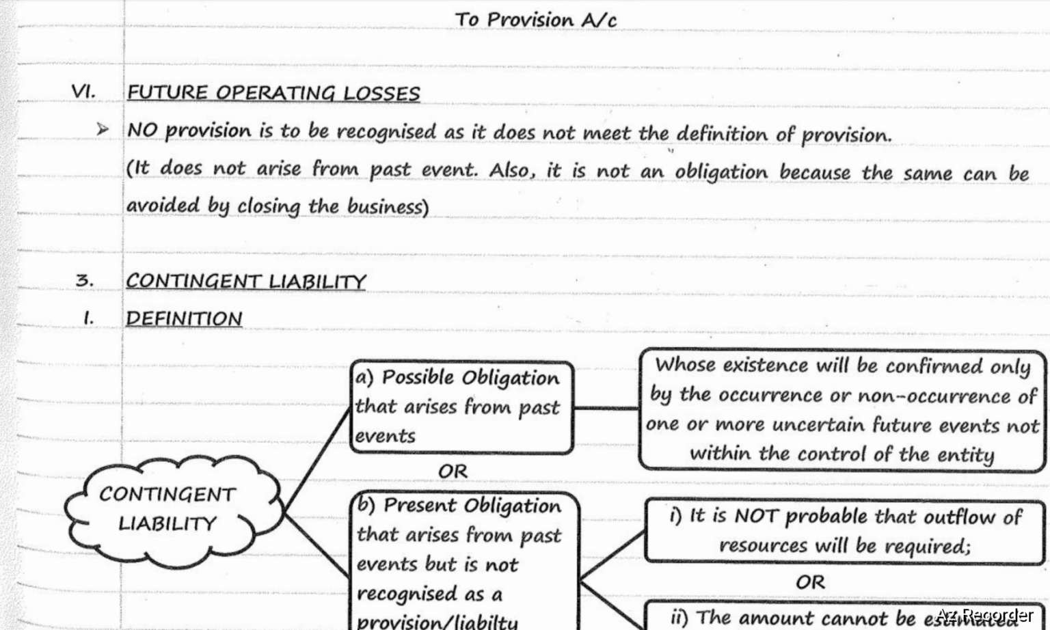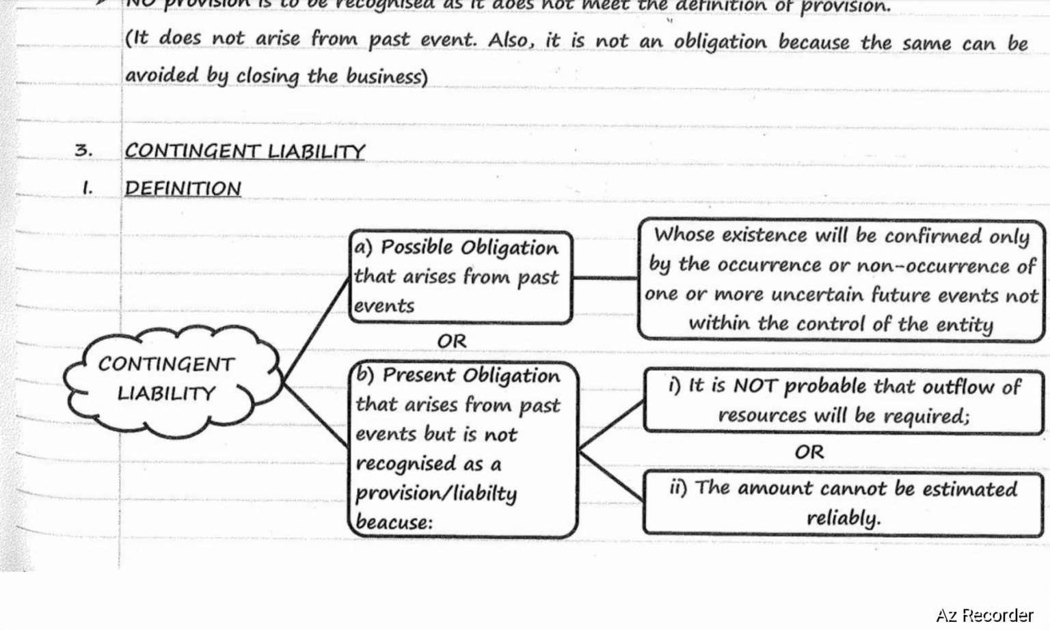Next, contingent liability. Contingent liability is a possible obligation that arises from past events whose existence will be confirmed only by occurrence or non-occurrence of one or more uncertain future events not within the control of the entity. Or it is a present obligation that arises from past events but is not recognized as a provision or liability because it is not probable that outflow of resources will be required or the amount cannot be estimated reliably.